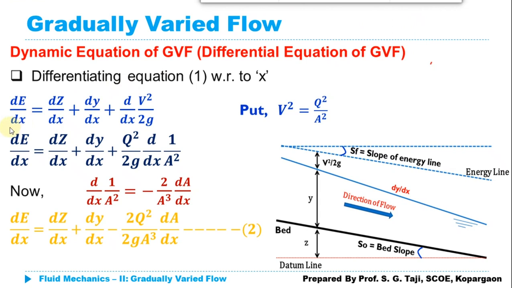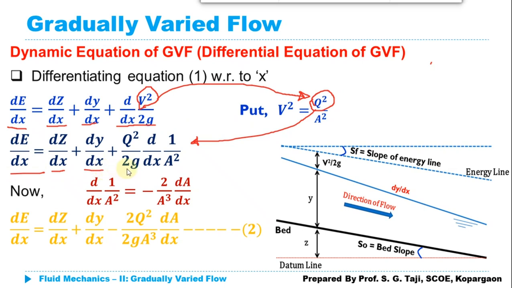What I will get here: dE/dx is equal to dz/dx plus dy/dx plus d/dx of v squared upon 2g. I can simply replace this v squared with Q squared upon A squared. After putting this Q squared upon A squared in the equation, as we know the assumption we have made, discharge is constant, just taking it out from the derivative, the equation we will get is dE/dx equals dz/dx plus dy/dx plus Q squared upon 2g multiplied by d/dx of